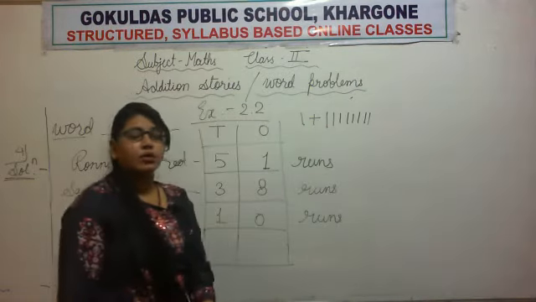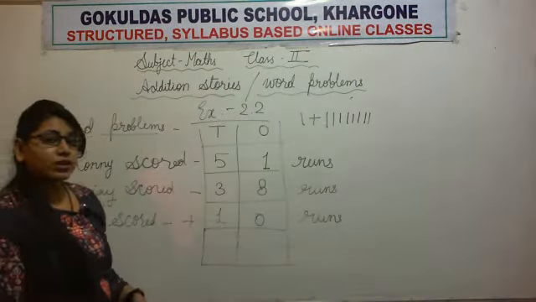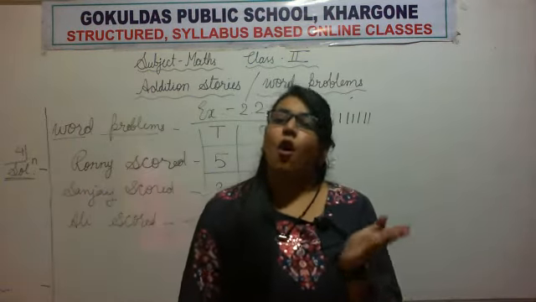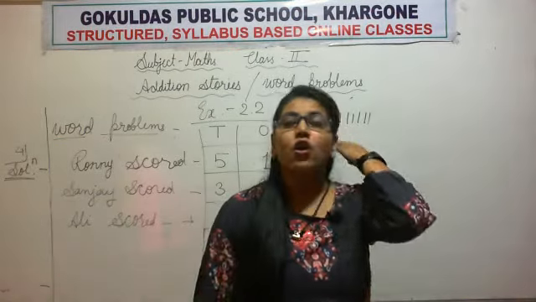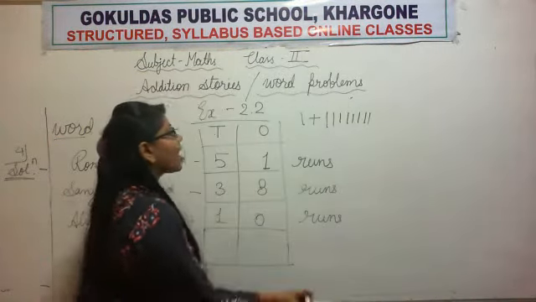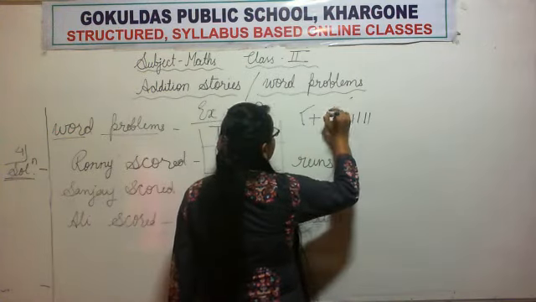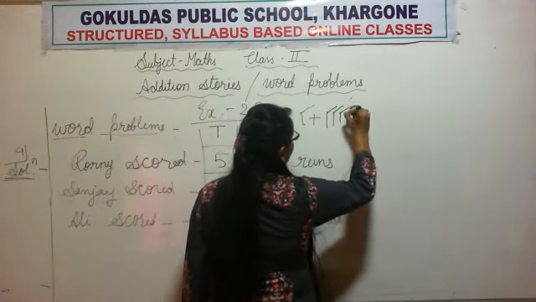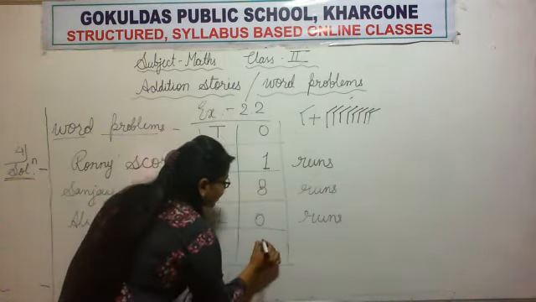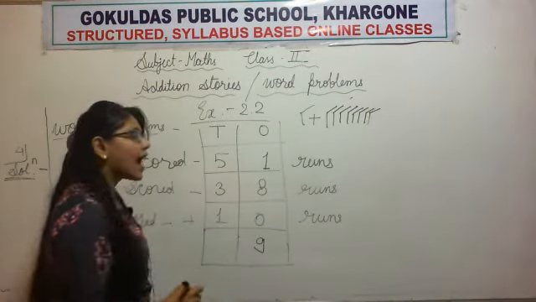So we can apply 0 property also here. What 0 property says, whenever 0 is added to number or any number is added to 0, the answer will remain number itself. Okay, so let's count how many sticks do we have. 1, 2, 3, 4, 5, 6, 7, 8 and 9. 9 sticks, so we will write the number 9.